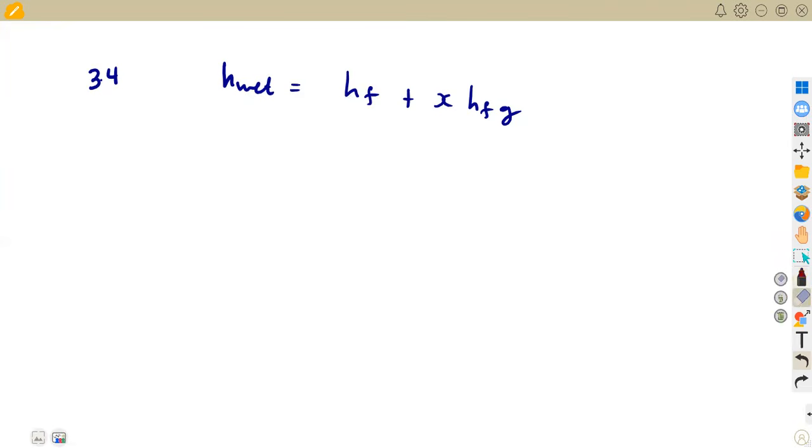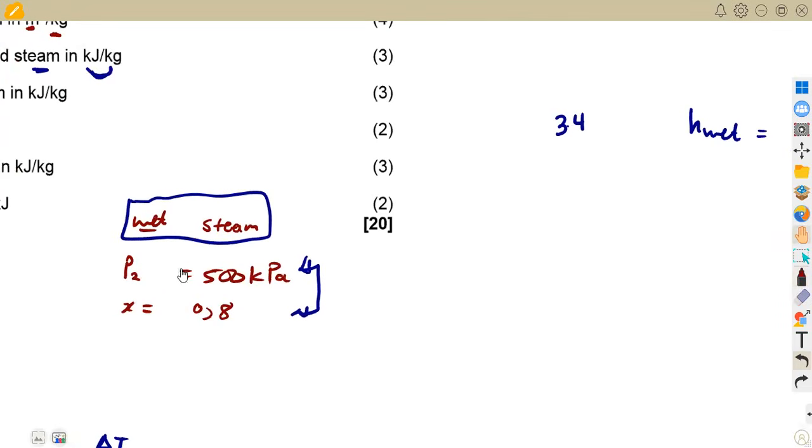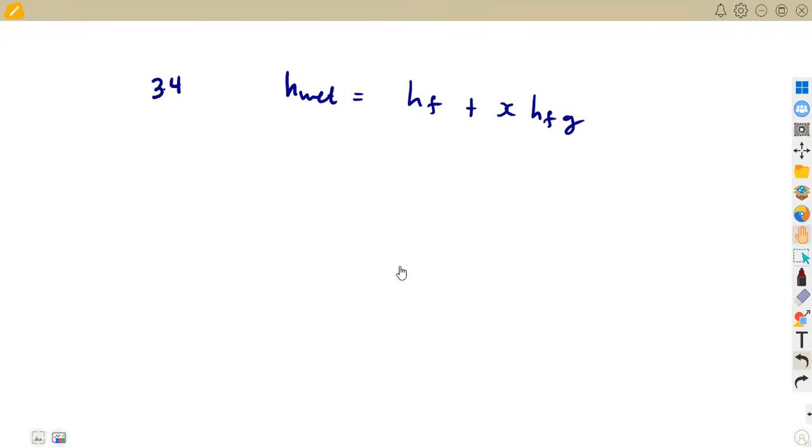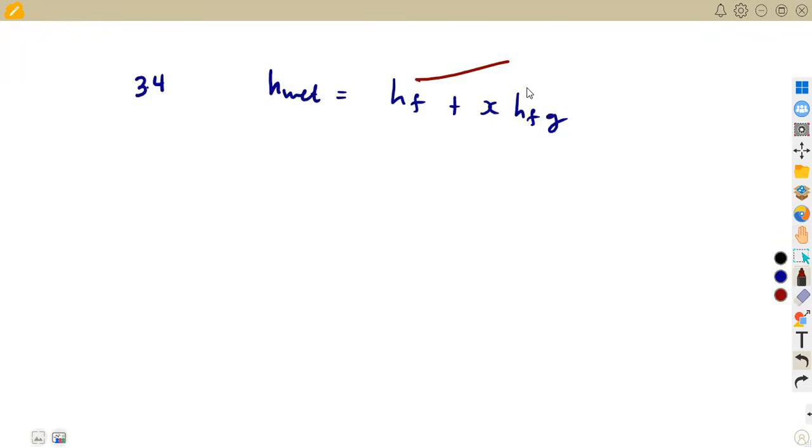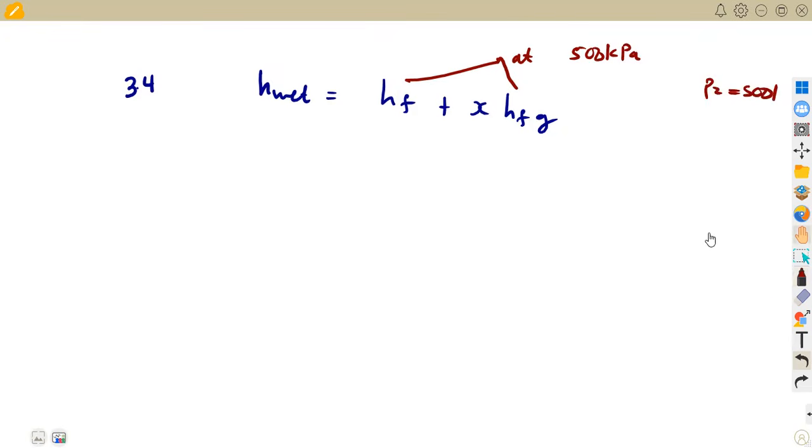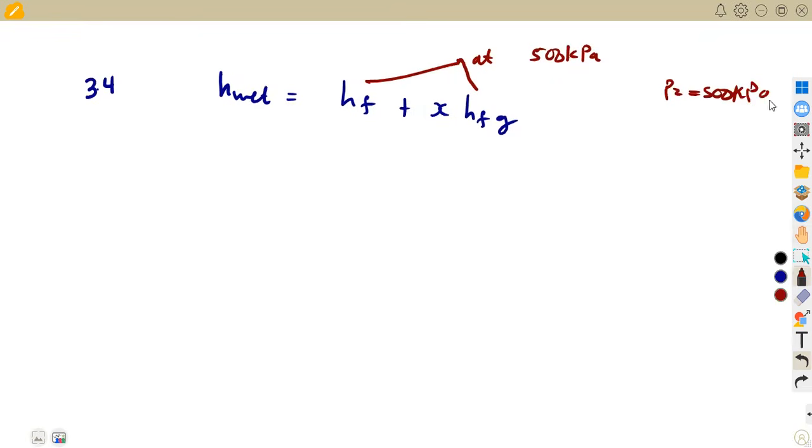If we take into consideration here, our H wet is taken at a pressure P2, which is 500 kilopascal. So we are going to calculate our HF and our HFG at 500 kilopascal, meaning we are considering our P2 of 500 kilopascal in this case. So what is the value of HF there? What is the value of HFG there at 500 kilopascal from your steam table?